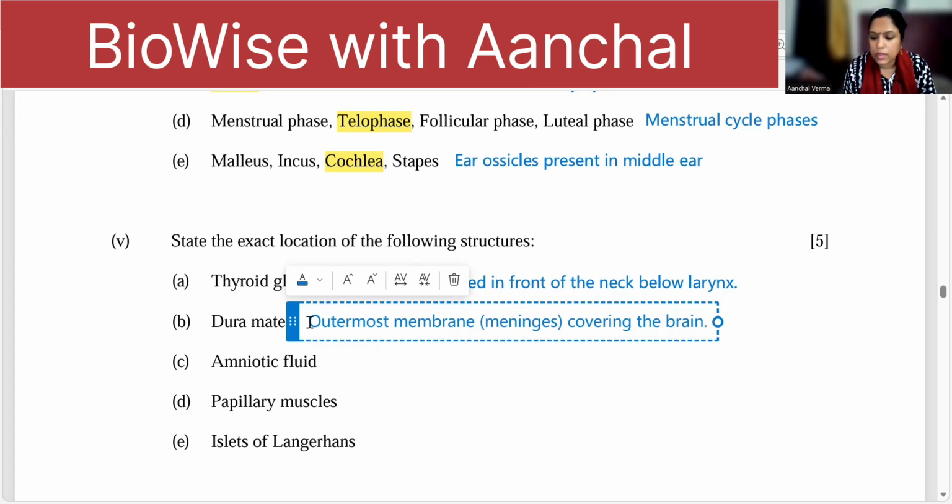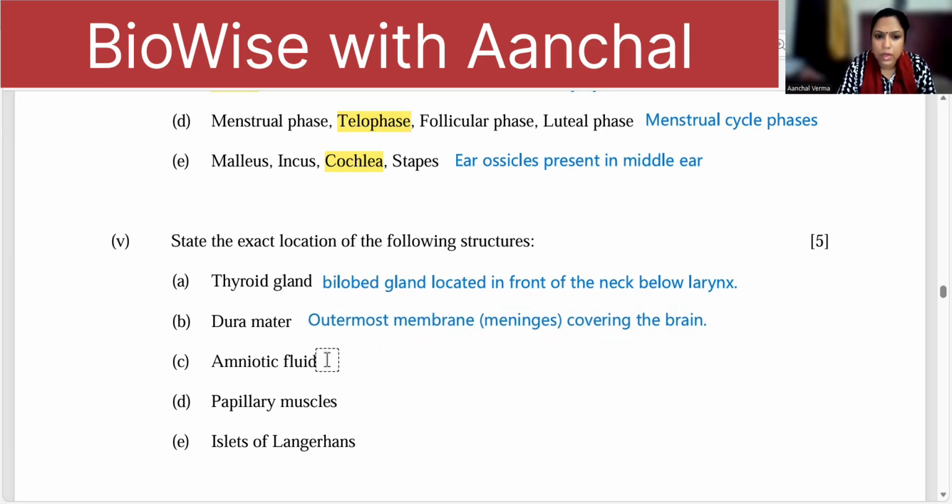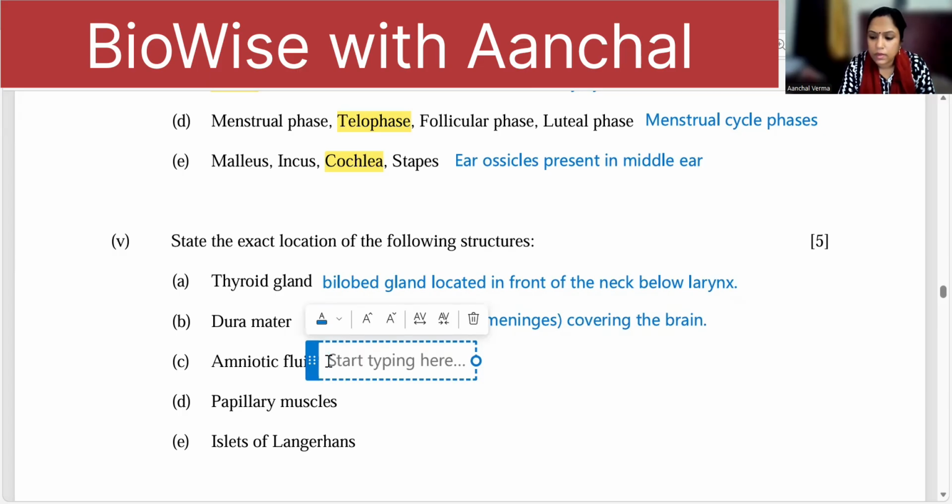Okay. Next one is the location of the amniotic fluid. Where is the amniotic fluid? In the amnion, right? So it is inside the amniotic sac.